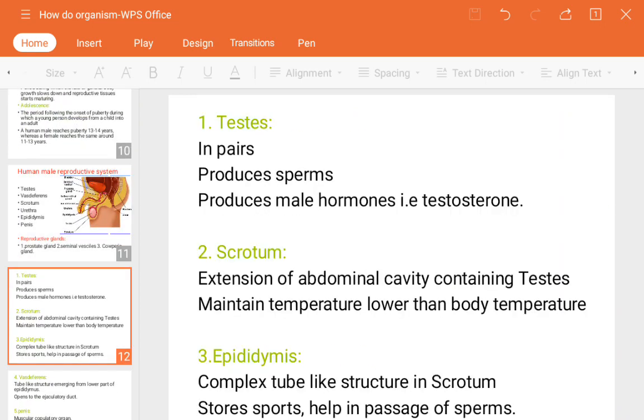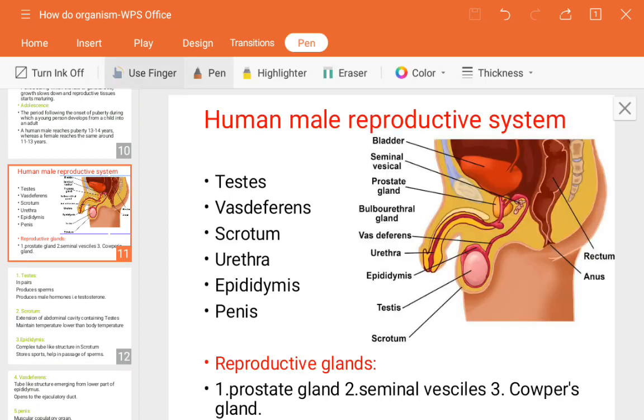The testes, which occur in pairs, produce sperms, also known as male gametes, germ cells, or spermatozoa. They produce the male hormone testosterone. In the previous chapter we studied the reproductive glands, which release hormones responsible for the working of the reproductive systems. Next, I can show you in the image.